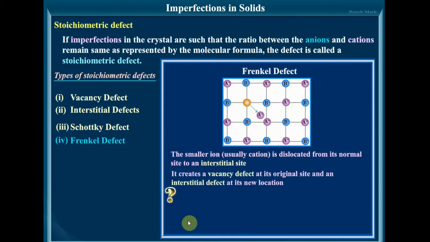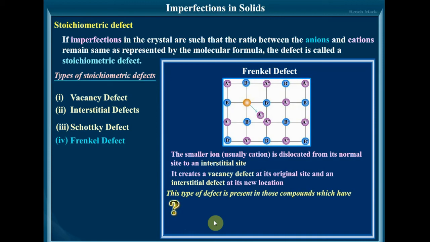Frenkel defects are common in ionic compounds which have low coordination number, just the opposite of Schottky defect, and in which there is a large difference in size between the positive and negative ions. So repeating it once again, the smaller ion is usually dislocated here. The cation is dislocated from its normal position site to the interstitial site.